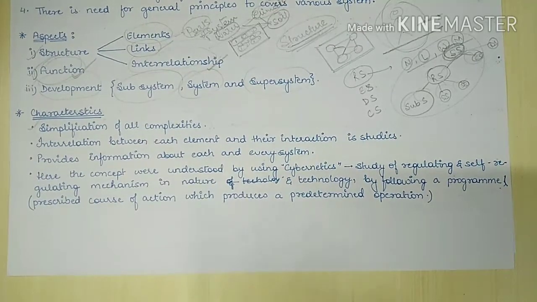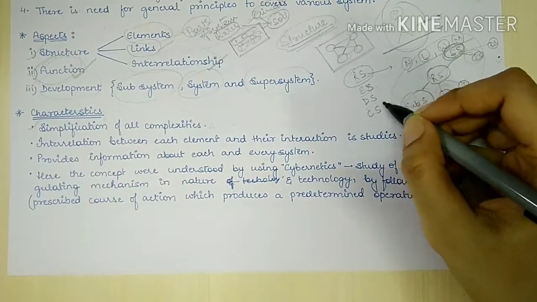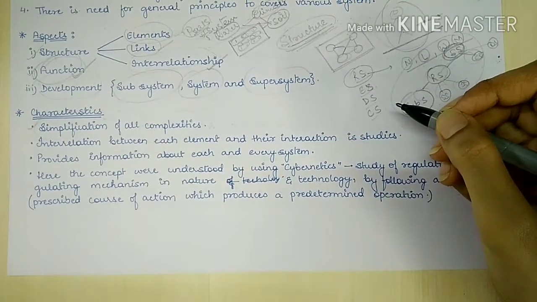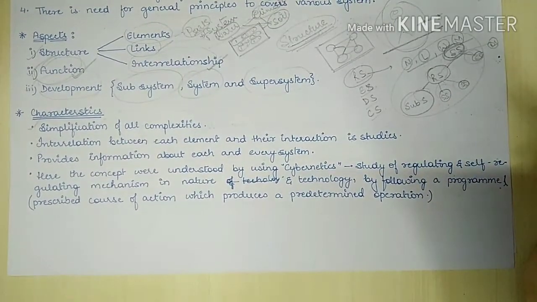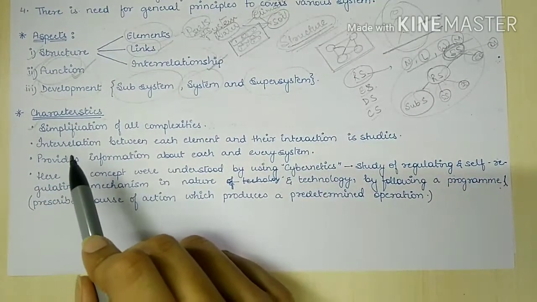Okay, so among all the elements, like we have the respiratory system, excretory system, digestive system, circulatory system, each of these elements, their interrelationships and their interactions, all of this is studied under system analysis.